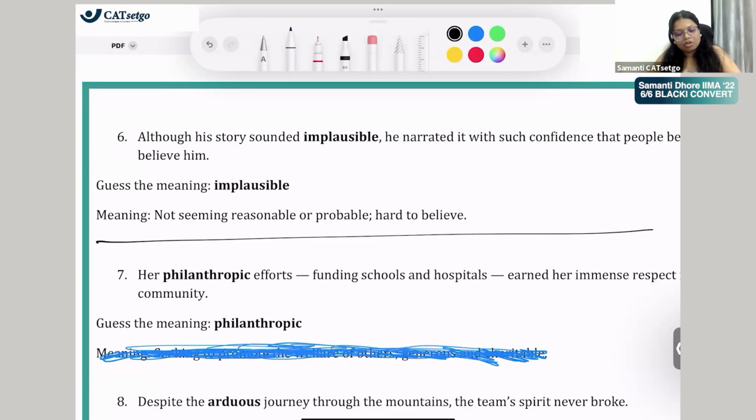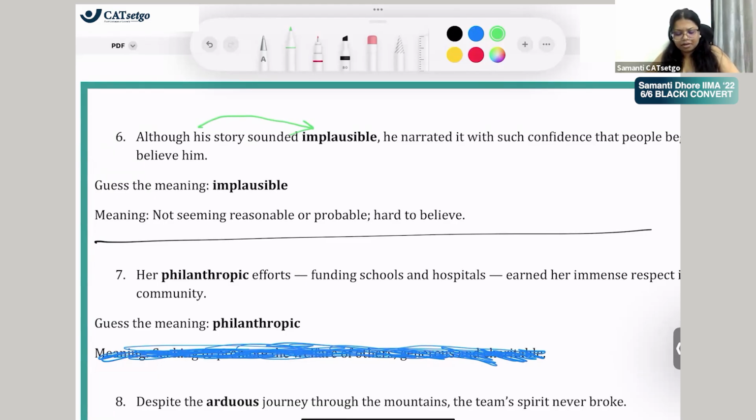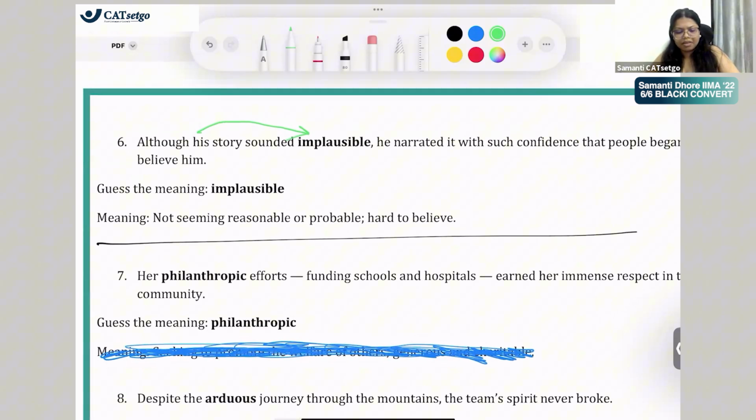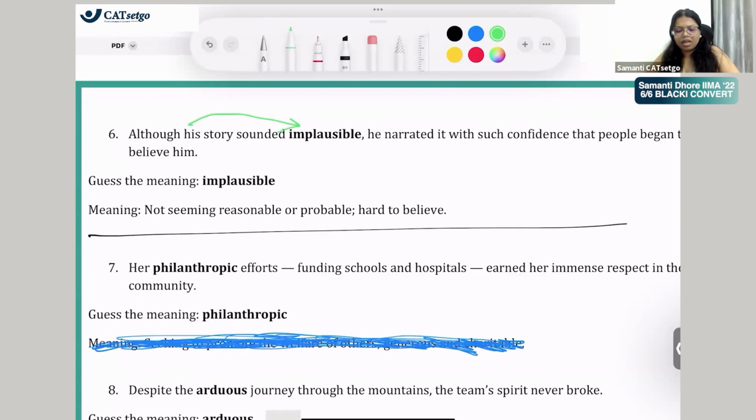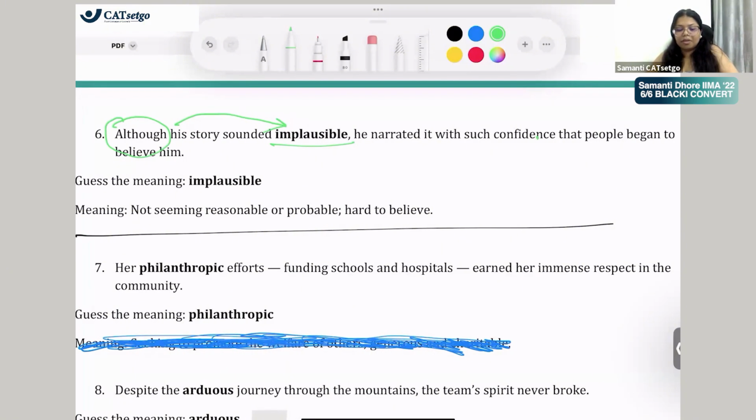Sixth is: Although his history sounded implausible. Not history, his story. Although his story sounded implausible, he narrated it with such confidence that people began believing him. So what could it mean? Something that is impossible, hard to believe.